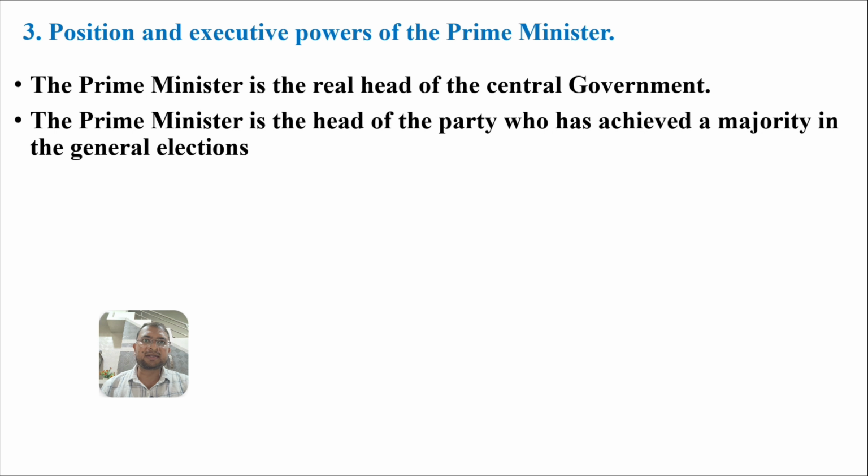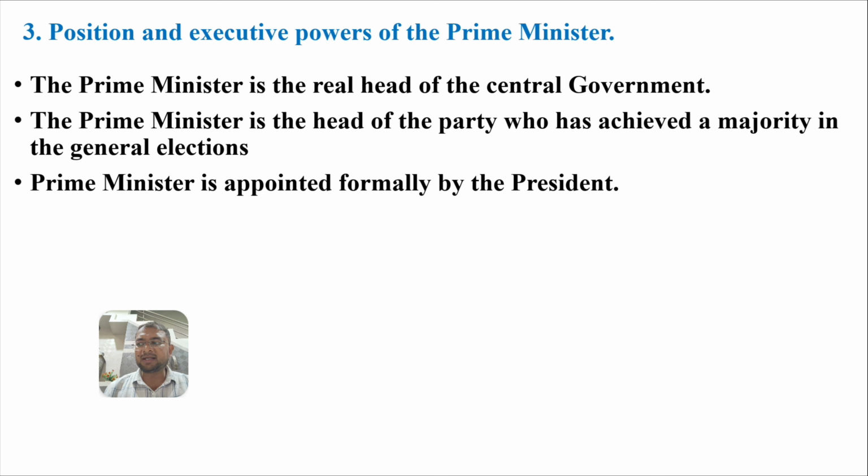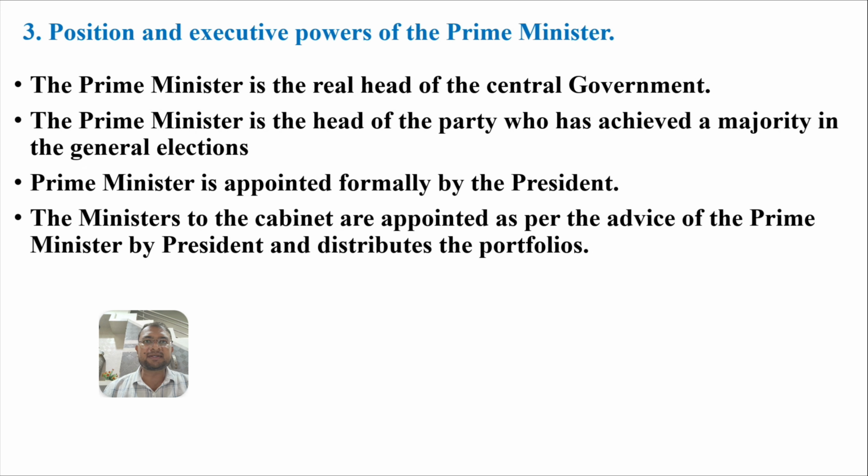The prime minister is the head of the party that has achieved a majority, the political party that gets the majority in the Lok Sabha elections. The prime minister is appointed from this party. The prime minister is appointed formally by the president; the formality is done by the president to appoint the prime minister.